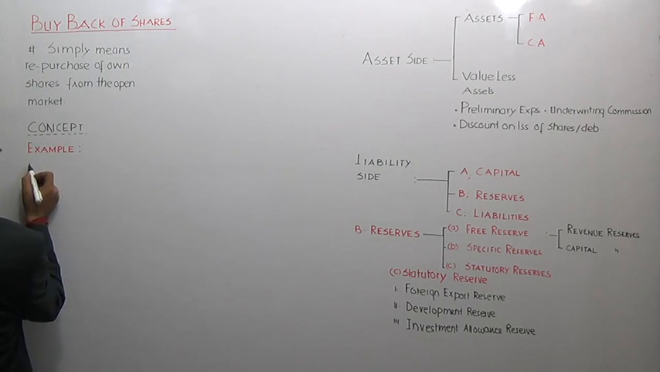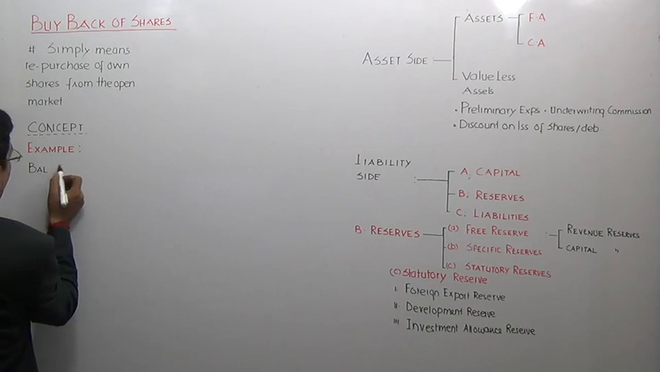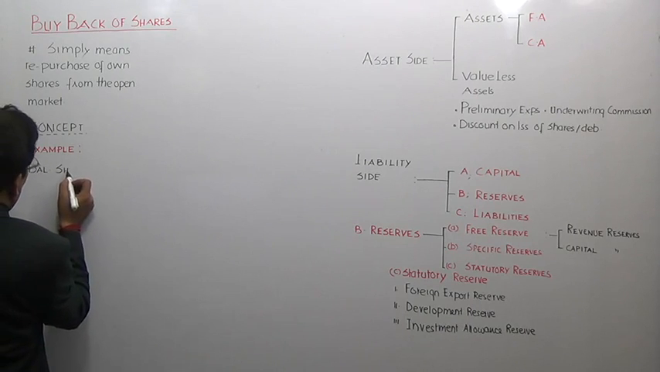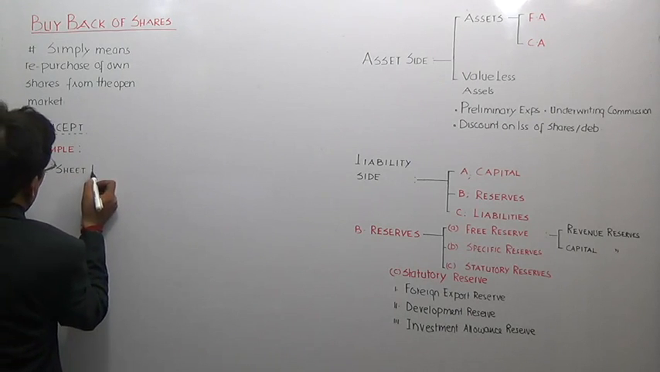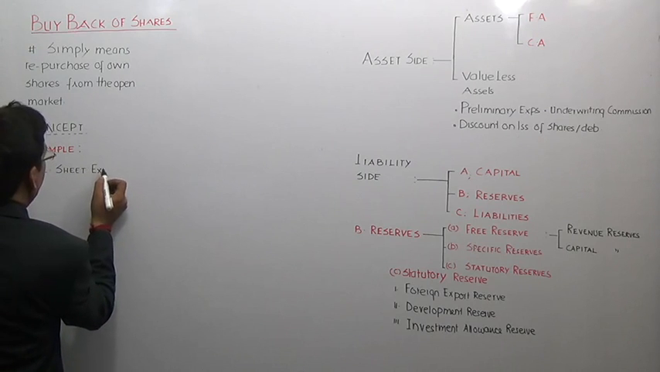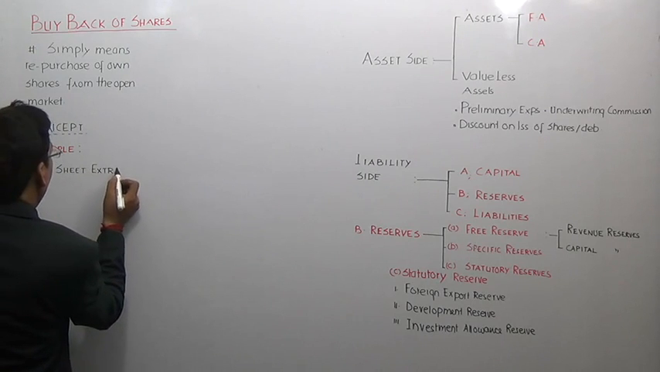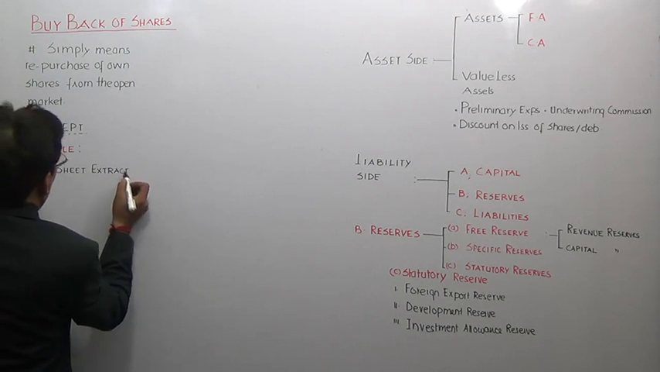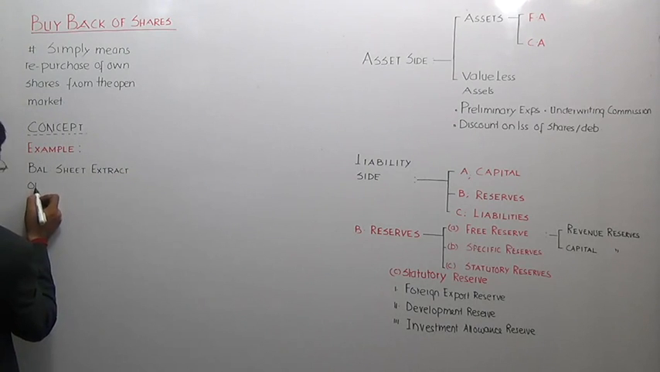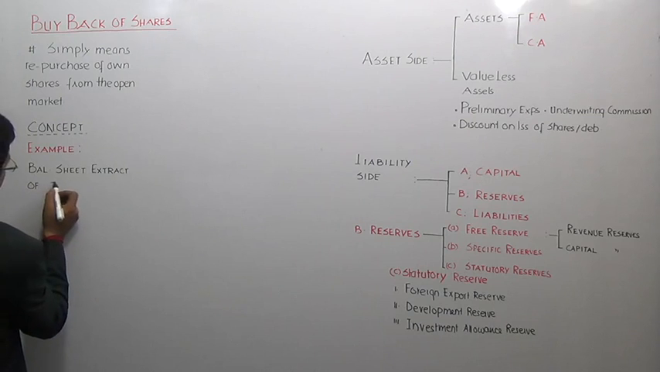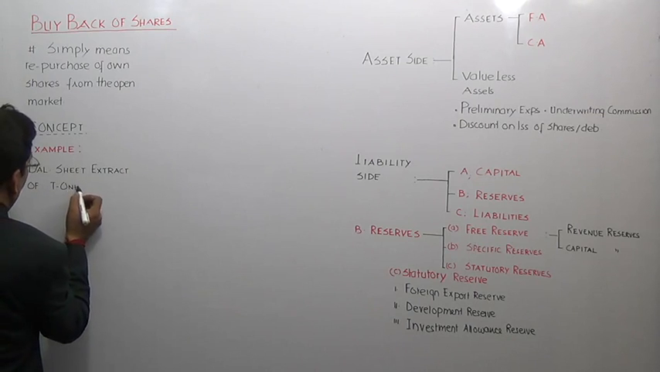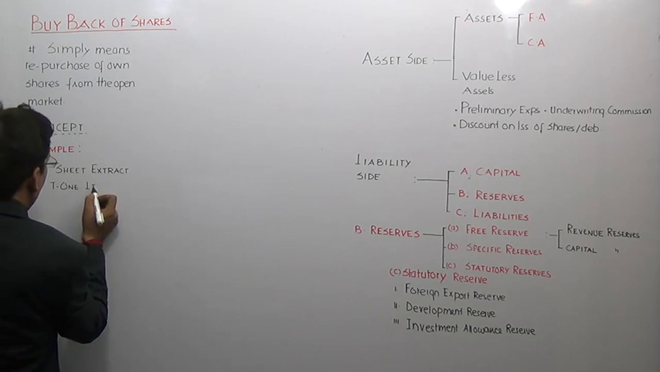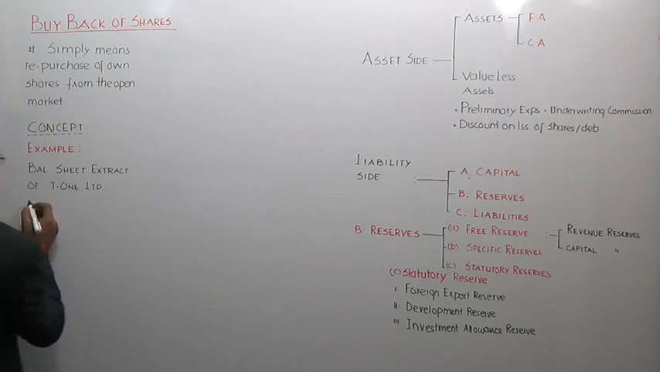there is a balance sheet extract which is given to you. This is a balance sheet extract. Extract means piece of information. This is the balance sheet extract of, say, T1 Limited. This is the name of the company, T1 Limited. Correct? Some information is given to you.